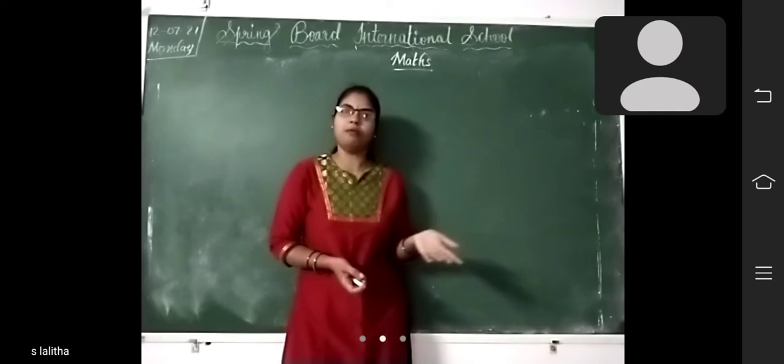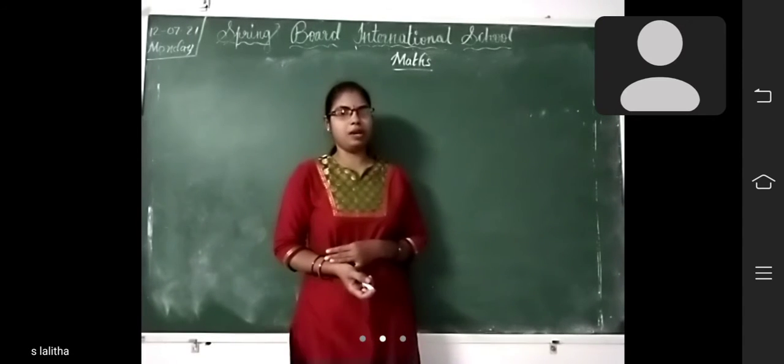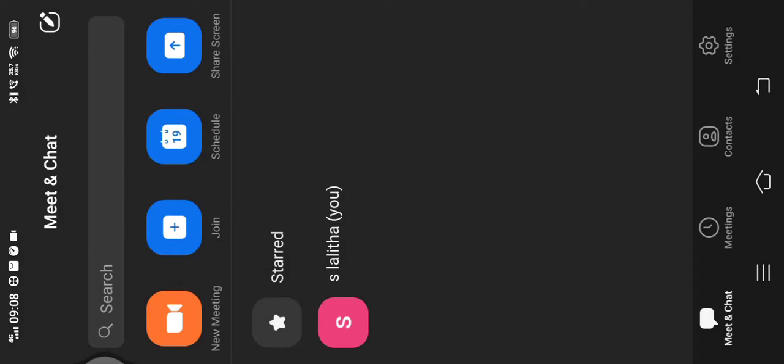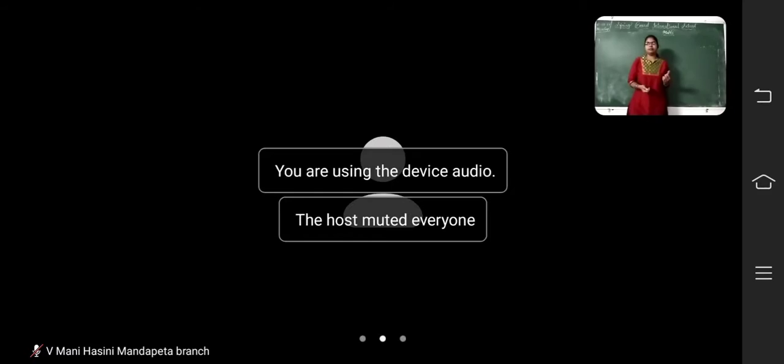Numbers which can be written in the form of p by q are called rational numbers. Which cannot be written in the form of p by q are called irrational numbers. What are the decimal expansions of rational numbers? Decimal expansions of rational numbers are terminating decimals and non-terminating recurring decimals. And in irrational numbers, what is the decimal expansion? Non-terminating, non-recurring decimal.